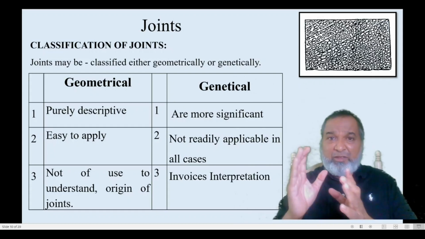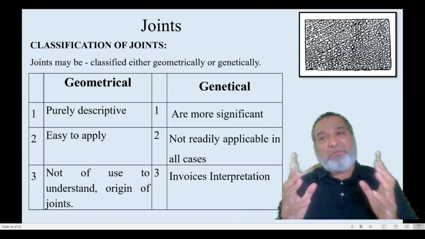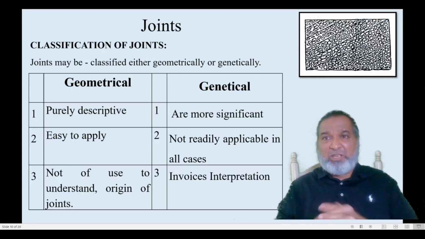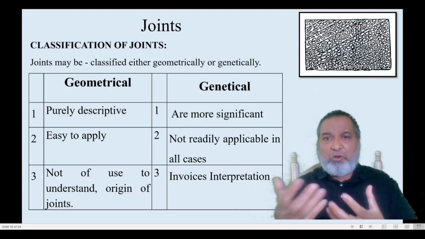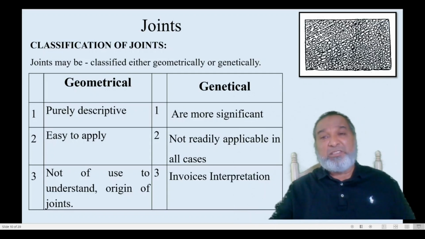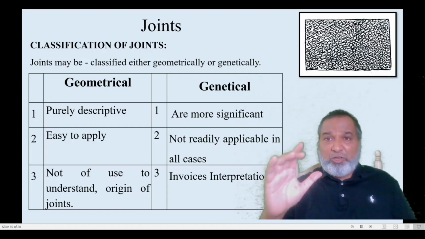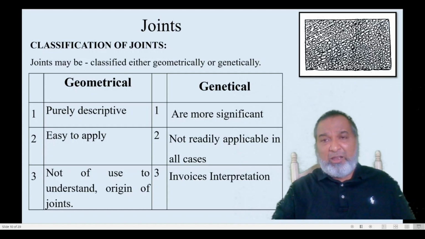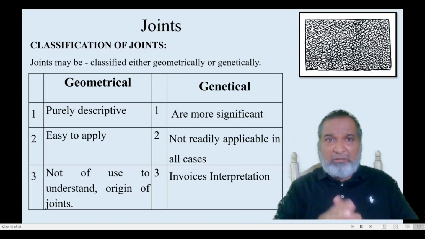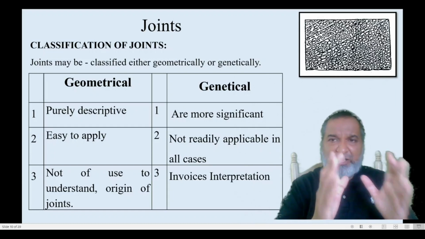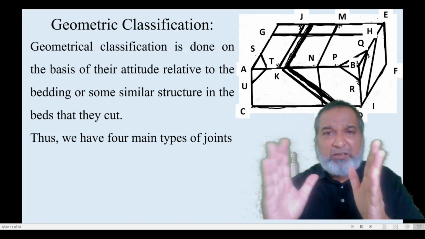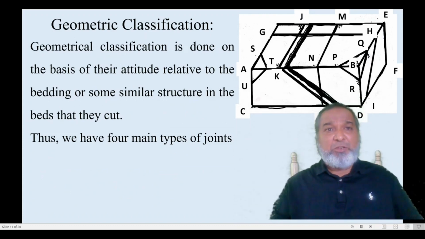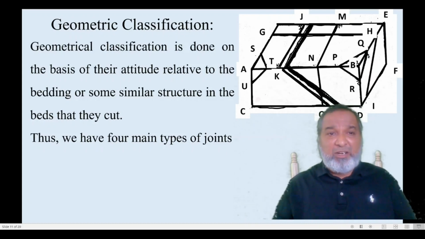But in the genetical classification, we have interpretations. Whatever data we get, we have to interpret, and find out what forces are there, in which combination, and in which circumstances that particular joint has been formed. That will be the genetical one. So in this video, we are concentrating on the geometrical classification, and this diagram is a very important one whenever you go for the geometrical classification.